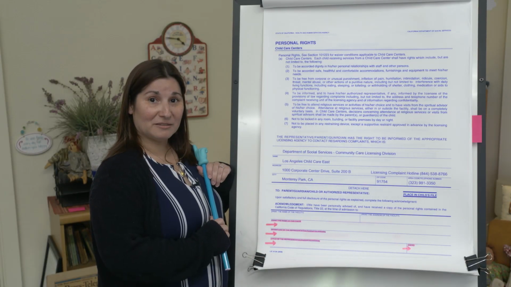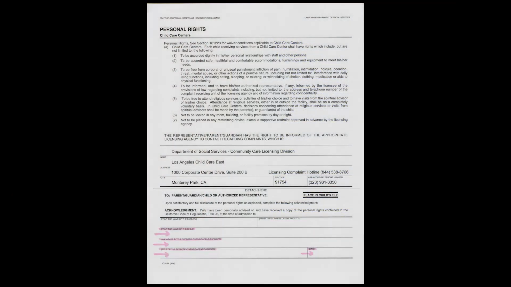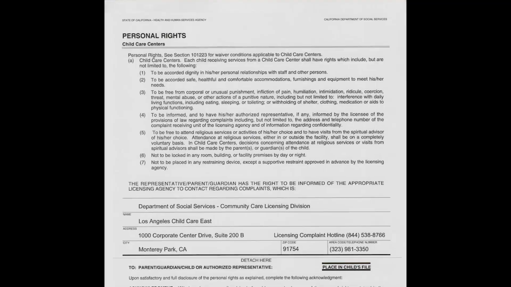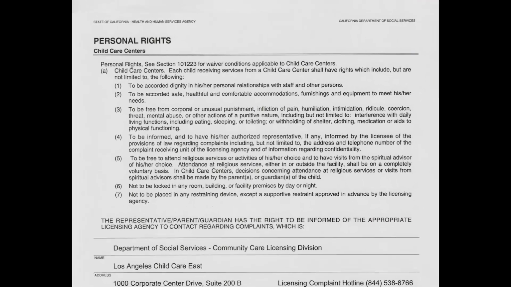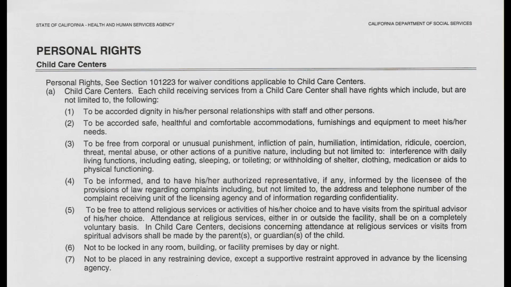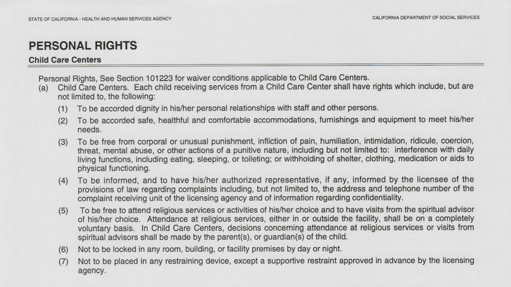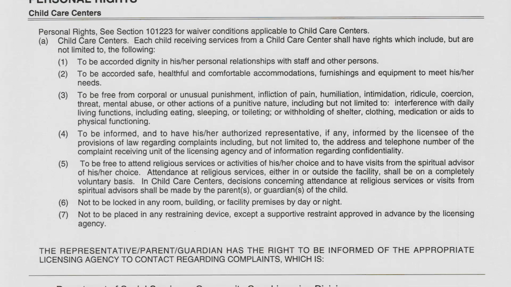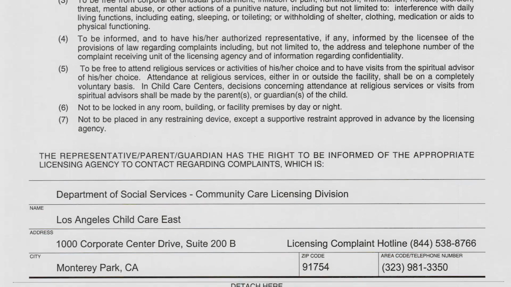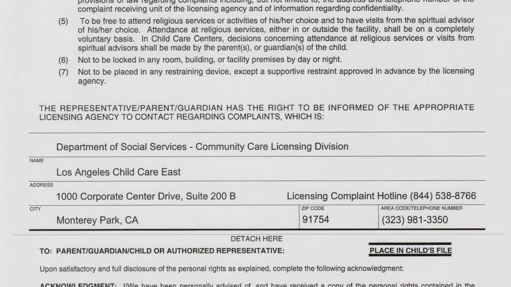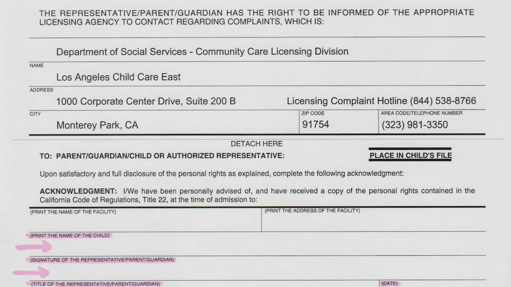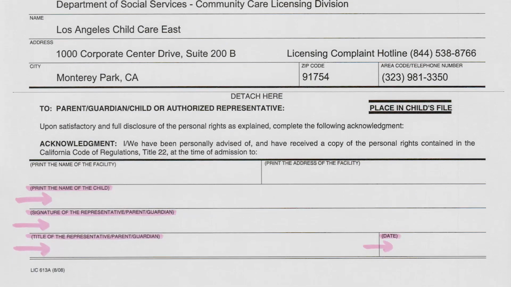This is the personal rights of your child and yourself. We are a licensed facility, so each of our centers has this information posted at their site, and we want to ensure that your child is in a safe environment at all times. Licensing will come in on a regular basis to make sure that we are following all of the rules and regulations, but we want to make sure that you're aware of all the different rules that we have to ensure your safety and your child's safety at the centers. Go ahead and take a minute to read through all of these things.